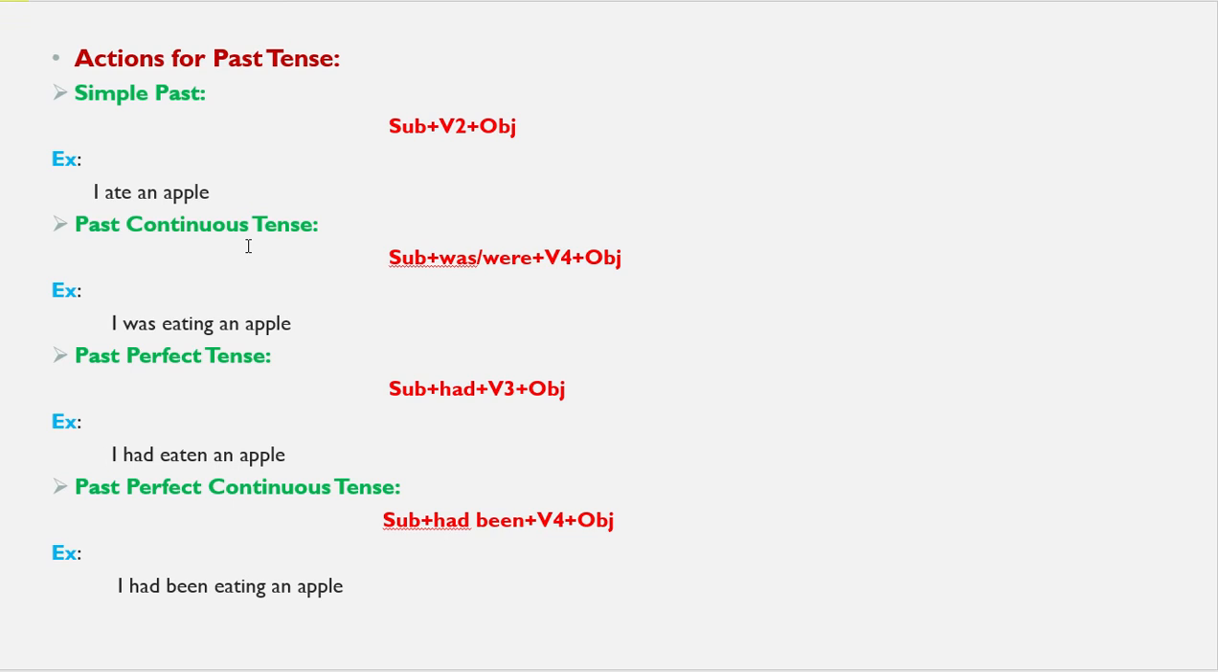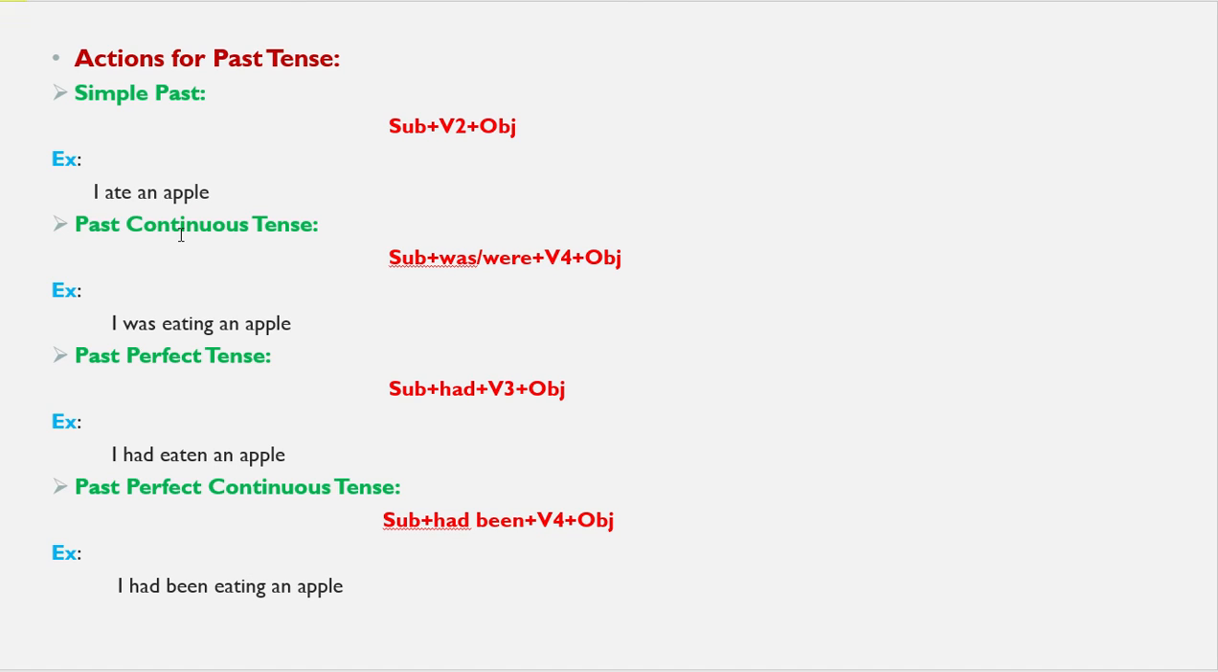So past tense. What is past tense? It will be classified into four types: simple past, past continuous, past perfect tense, past perfect continuous. What is simple past? If an action is completed in the past, the action whatever we started in the past, that is completed. That will indicate simple past. Example, I ate an apple. Yesterday I ate an apple. That is simple past.